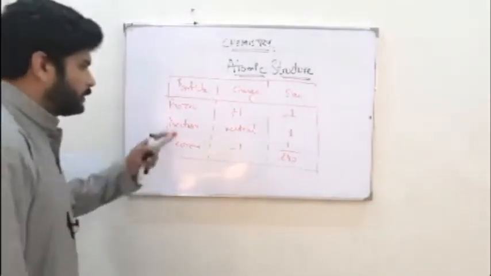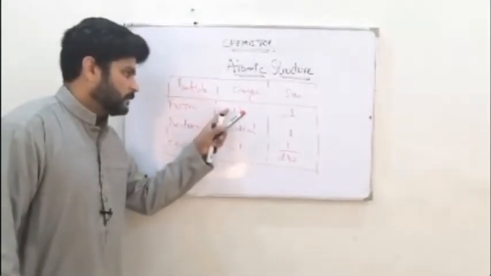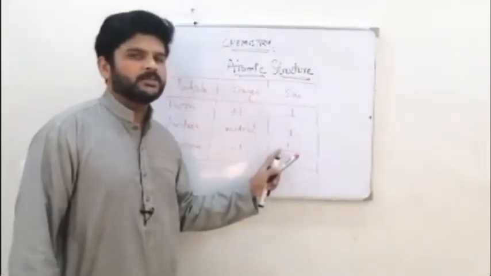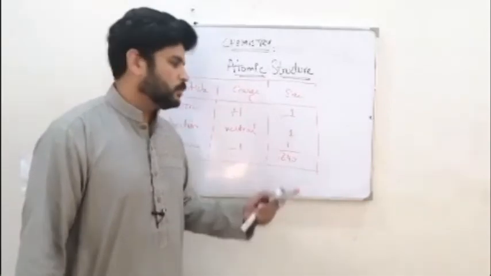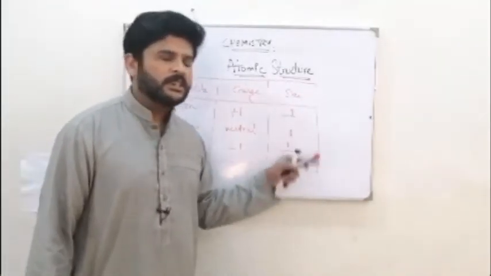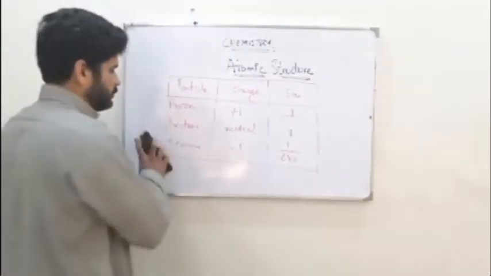Now remember one thing I have told you here, this has size 1, this has size 1 and this has 1/2000. So it's almost taken as negligible, right? It does not have any mass. So we don't consider the mass of electrons while taking the mass of atoms.